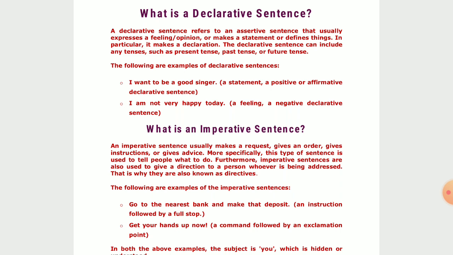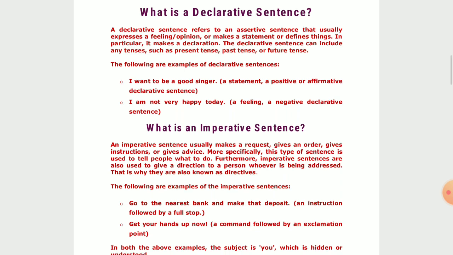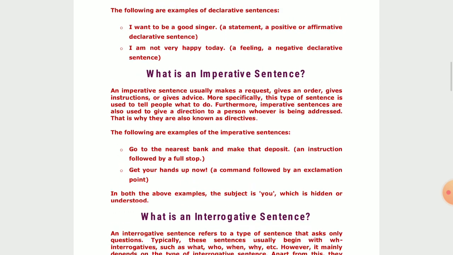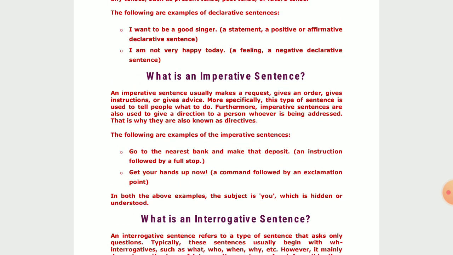Now let us come to the example. The first example is, I want to be a good singer. If you want to critically analyze this particular example, dear students, it is related with a statement, a positive or affirmative declarative sentence.